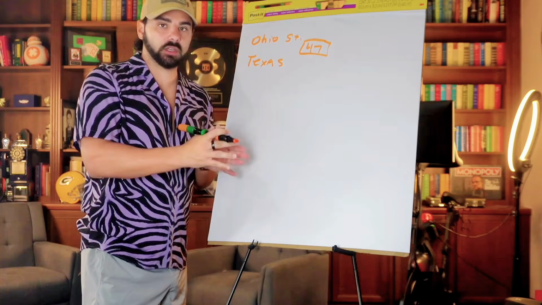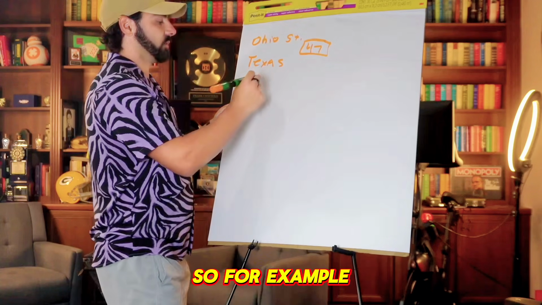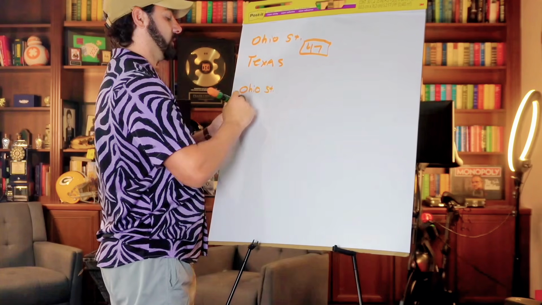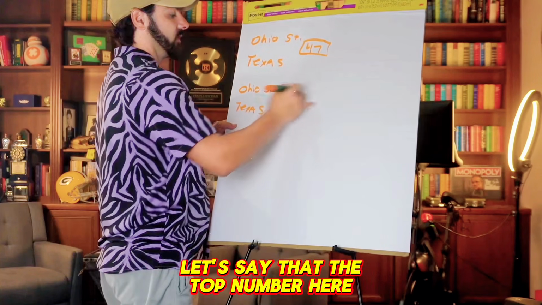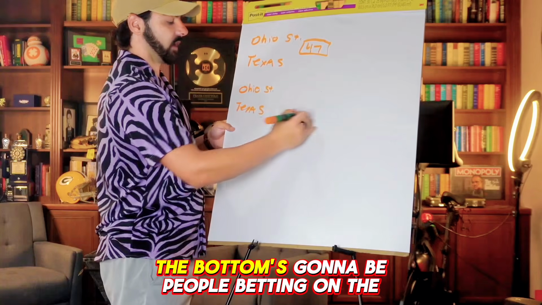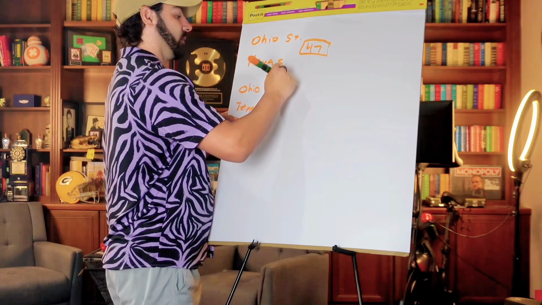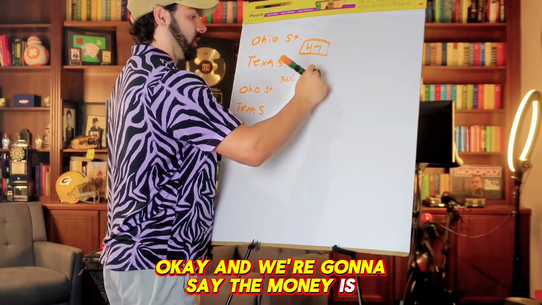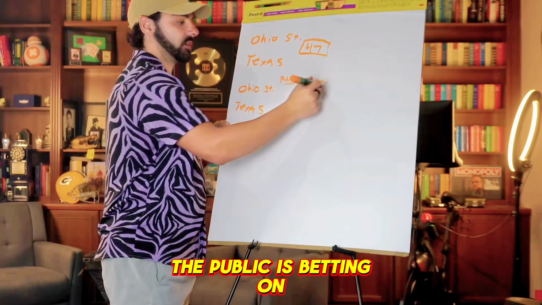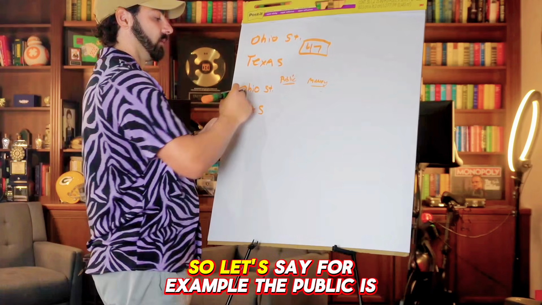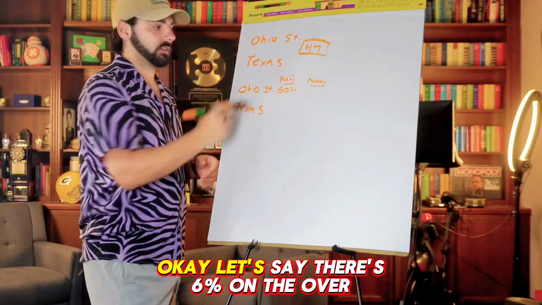It's called public betting. You get to see the percentages of what they are betting on. So for example, let's say again Ohio State and Texas, over-under is 47. Let's say the top number here is people betting on the over, and the bottom is people betting on the under. We're going to say the public is right here, and the money is right here. So we're going to see a percentage of how much the public is betting on and where the money is actually betting. Let's say, for example, the public is 60% on the over.